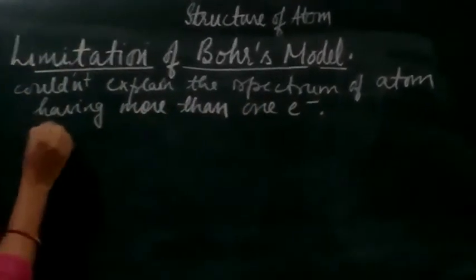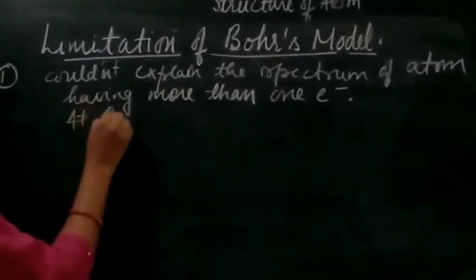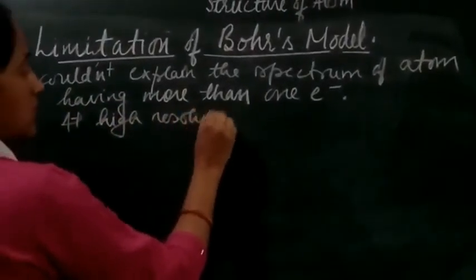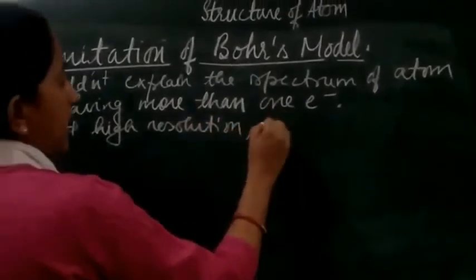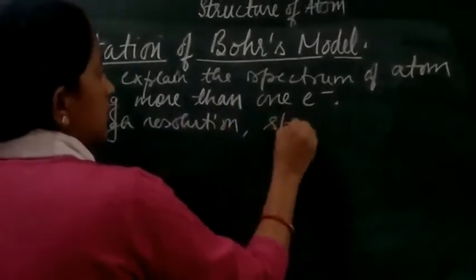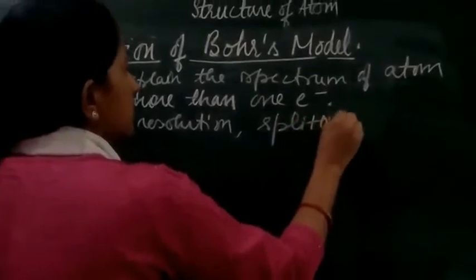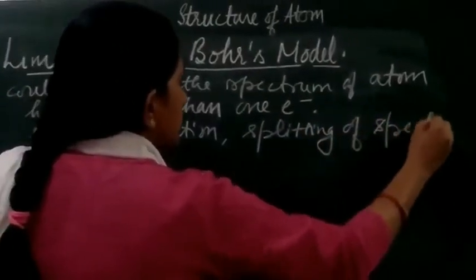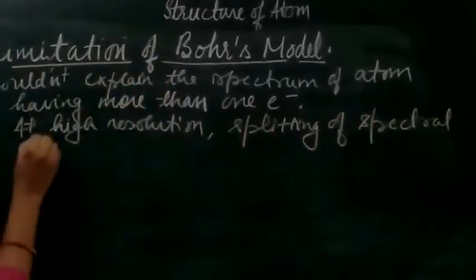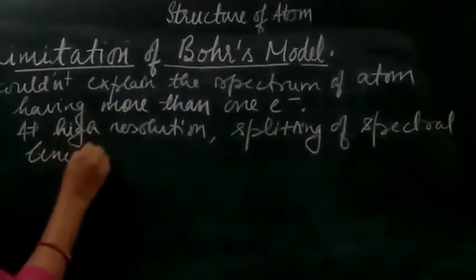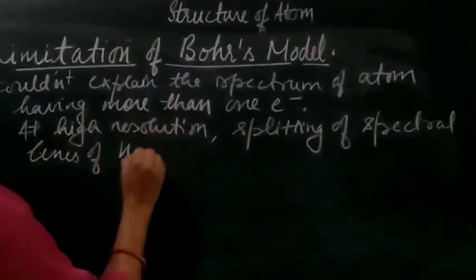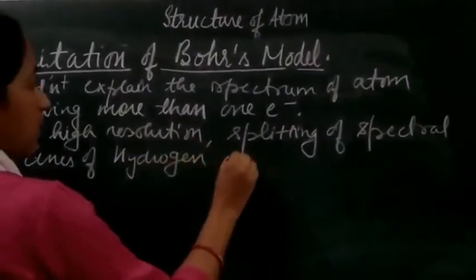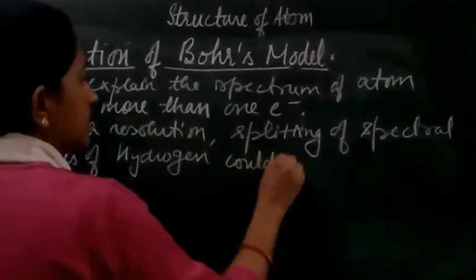Even at high resolution, the splitting of the spectral line of hydrogen could not be explained.